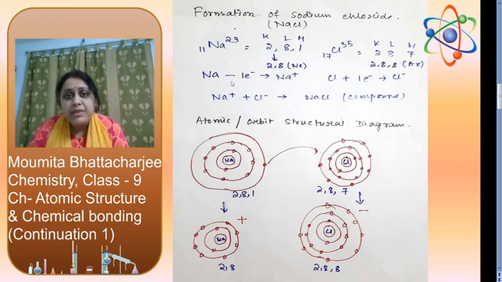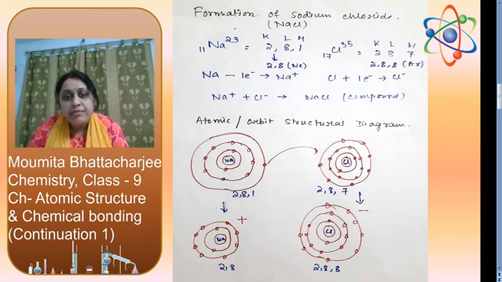And that's why sodium is losing one electron, forming Na+ cation. Cl is gaining one electron, forming Cl- anion. Now one cation, Na+, and one anion, Cl-, will combine together to form the compound NaCl. We can explain it more clearly by taking the orbit structural diagram.